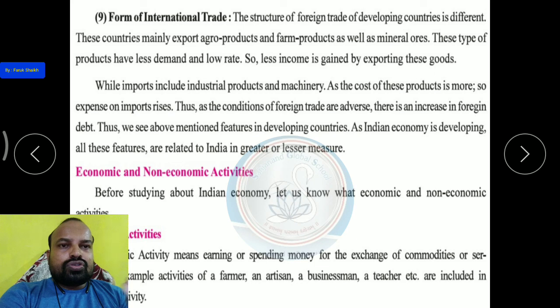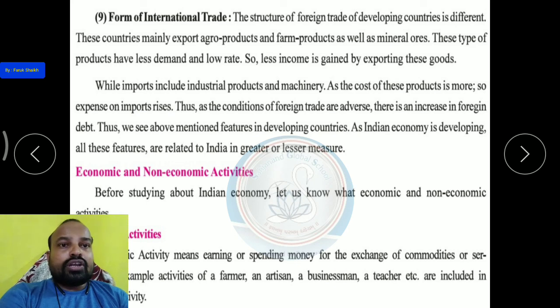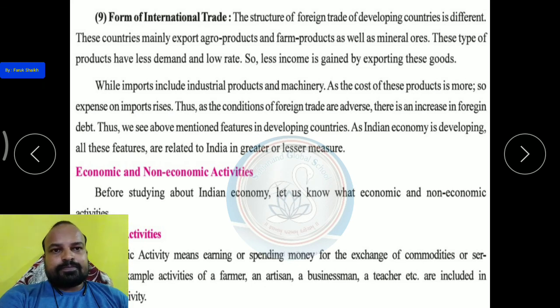यानी कि कहीं ना कहीं पे ये ऑल जो मेजरमेंट है वो इंडिया को भी लागू पड़ते हैं. It is also related to India. Okay, and that is why we are also living in a developing country. And if you want to develop our country, we should also have to work hard for the country.